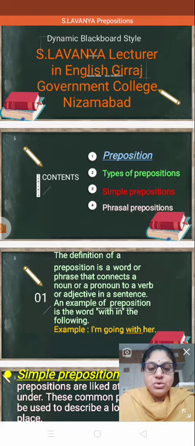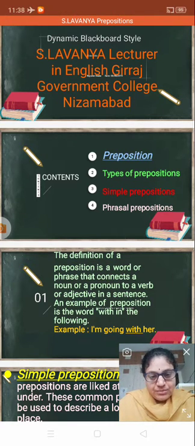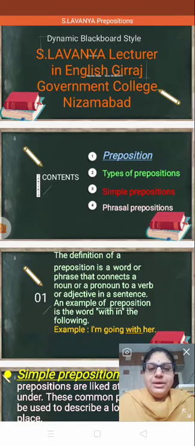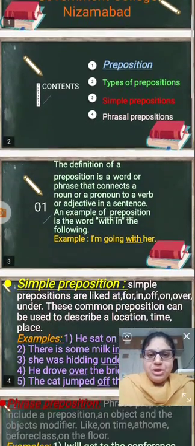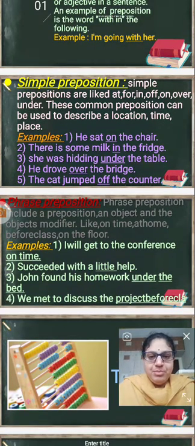What is the source? Yes, you are going, but with whom are you going? With her I am going. And there are two types of prepositions. One is the simple preposition.